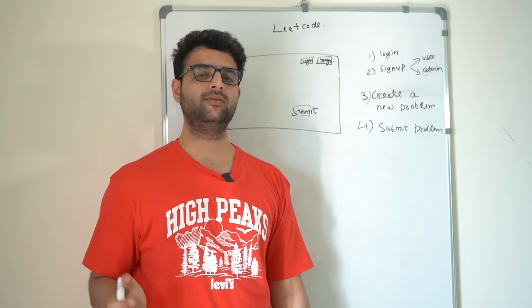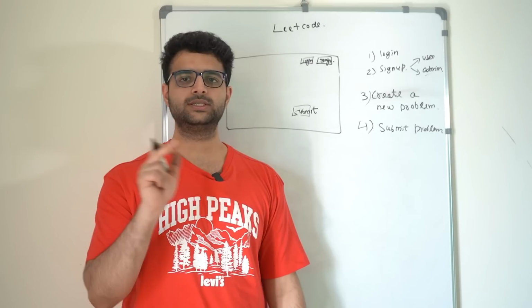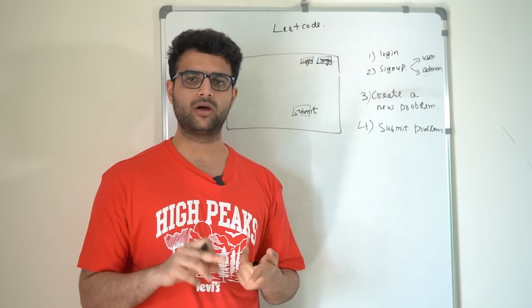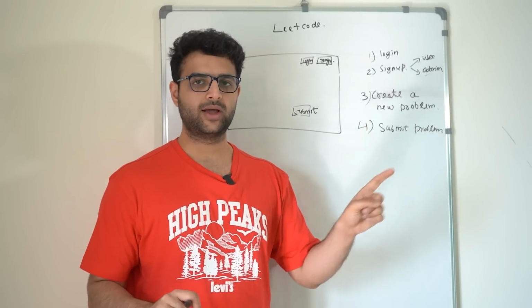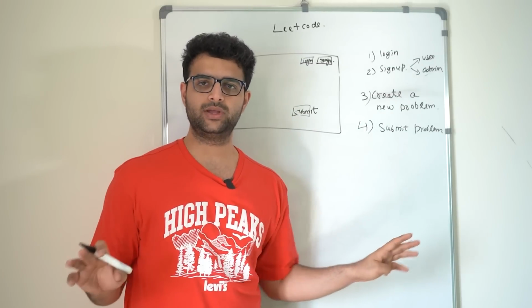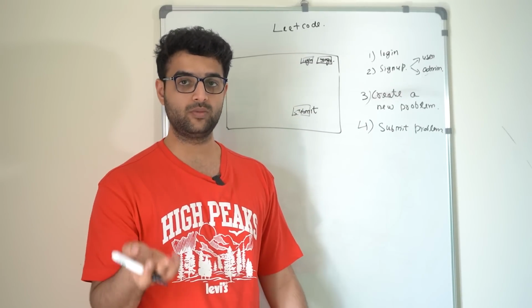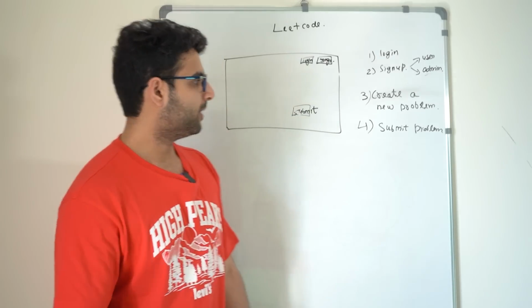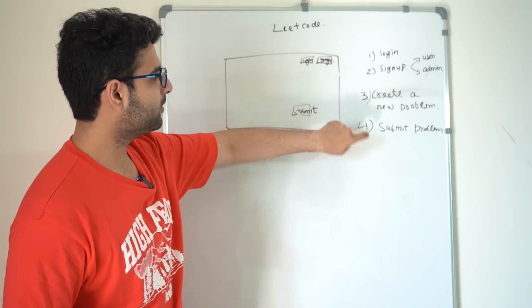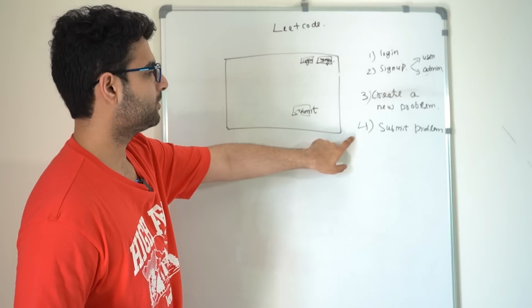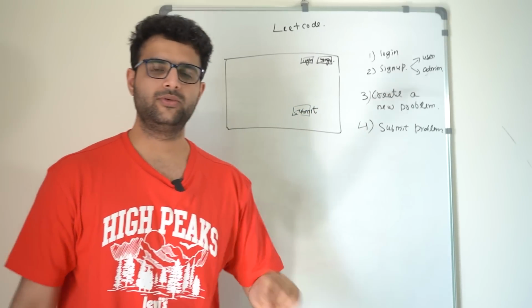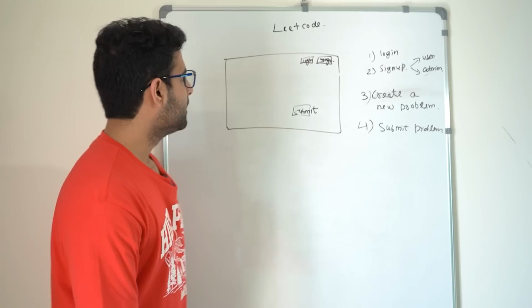If you want to do it yourself, I would highly recommend using something like either Redis queues or RabbitMQ. To do this yourself, you will also have to Dockerize stuff. I'm saying a few things and leaving them as an assignment. If you want to do it, great. If not, we will get to it in the third video. But in this video, we'll be doing 4 things. Login, sign up, create a new problem, and submit a new problem. And I'll be leaving a few assignments for you to try out as well.